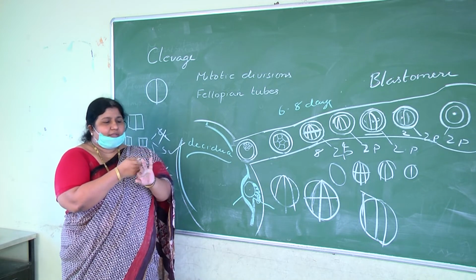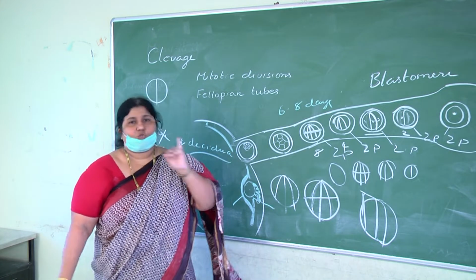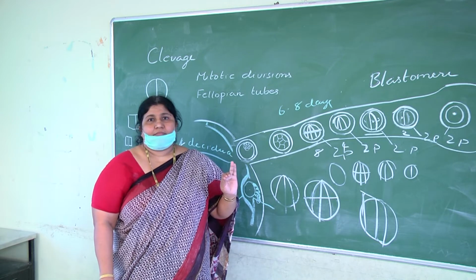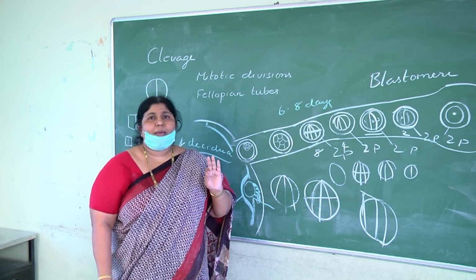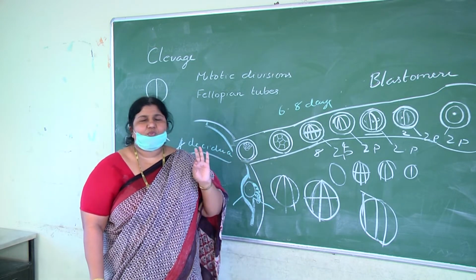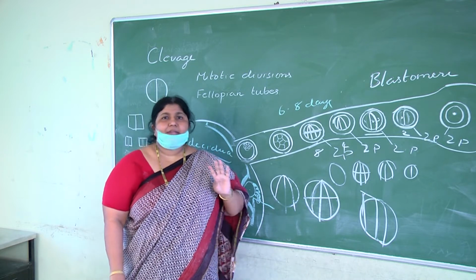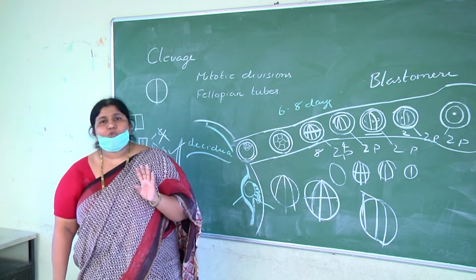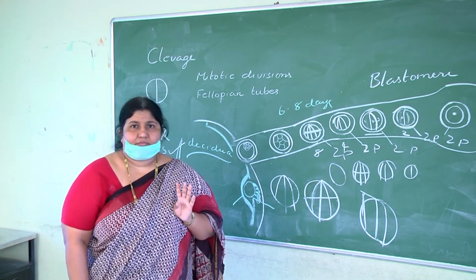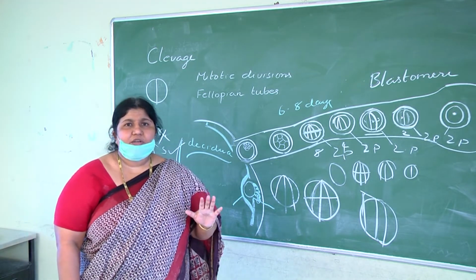Attachment of the blastocyst: the blastocyst is the structure that is getting implanted. After how many days? 6 to 8 days. Before implantation, the zona pellucida will rupture and the blastocyst will hatch out. What is implantation? Attachment of the blastocyst to the uterine endometrium is called implantation. Which part of the blastocyst helps in implantation?